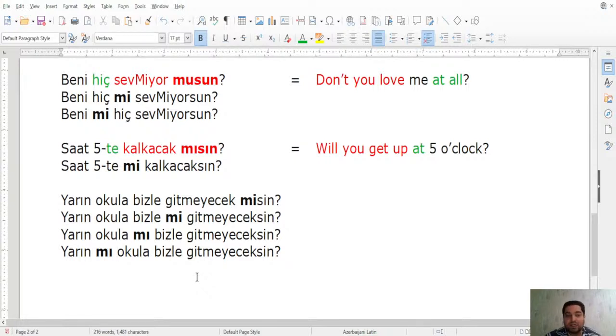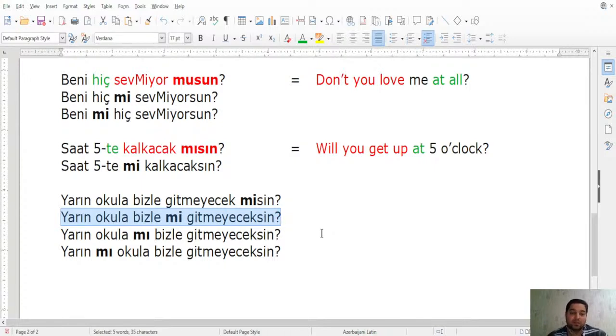Okay, let me again read all of these four sentences for you to see the intonation difference. The first sentence you say as yarın okula bizle gitmeyecek misin? Yarın okula bizle gitmeyecek misin? The second one is pronounced as yarın okula bizle mi gitmeyeceksin? Now we put emphasis on bizle.